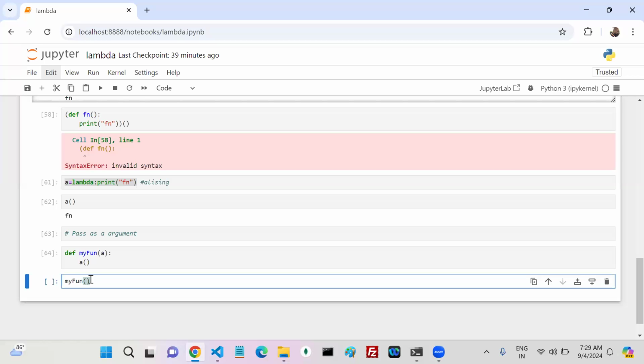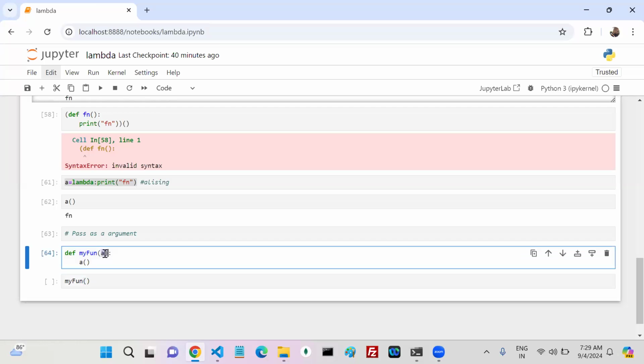Any, right? I didn't mention any time that the parameter should be a named function only or an anonymous function only. My function takes one parameter, the parameter type is a function. That's it. That function can be named or anonymous.